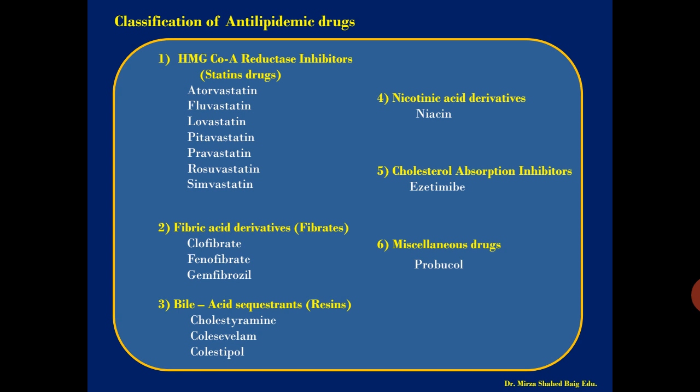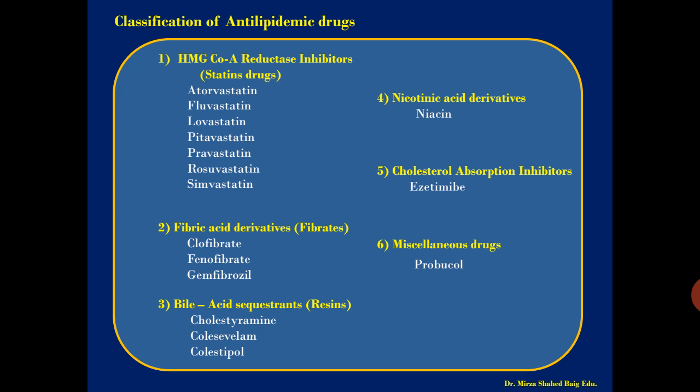So this first class is very important and it is utilized for many types of hyperlipoproteinemia control. We will see in the further slides, one by one, each class. So the first one is the HMG-CoA reductase inhibitors, the statin drugs. The second one is the fibric acid derivatives, which are also called fibrates. The most famous drugs from this class are clofibrate, fenofibrate and gemfibrozil. These 3 drugs are again important for the control of lipids of the body. We will see in which condition or type each is used.